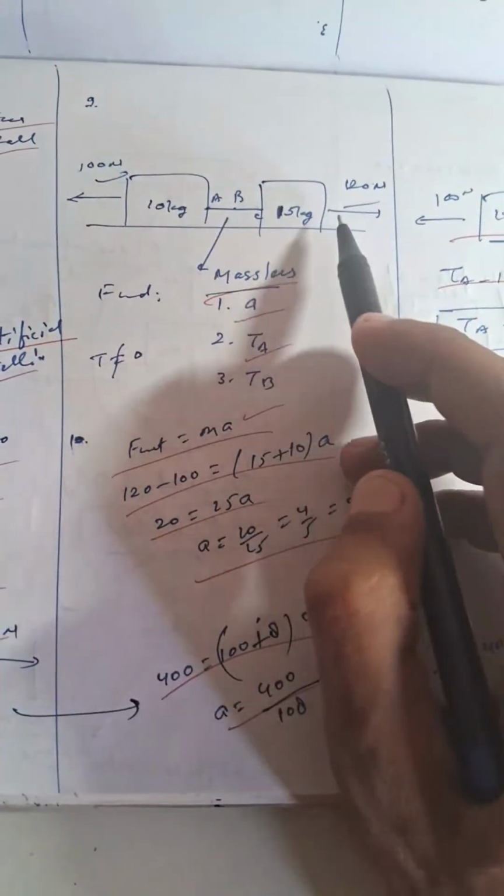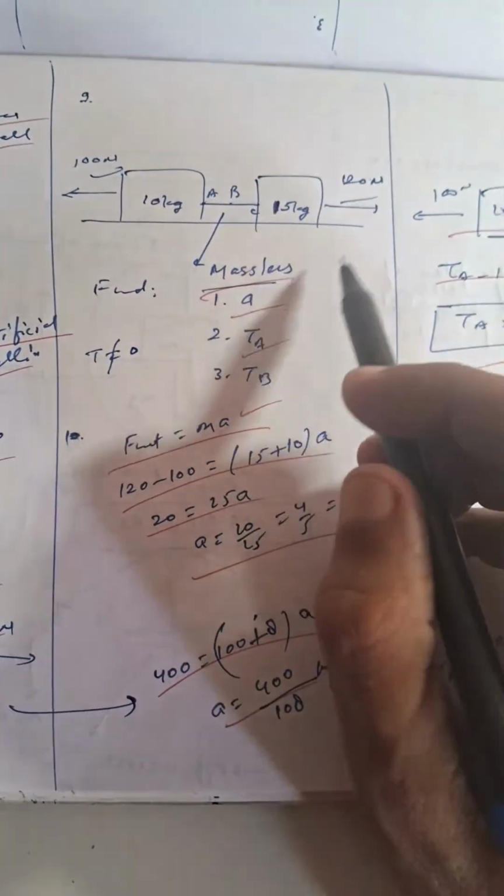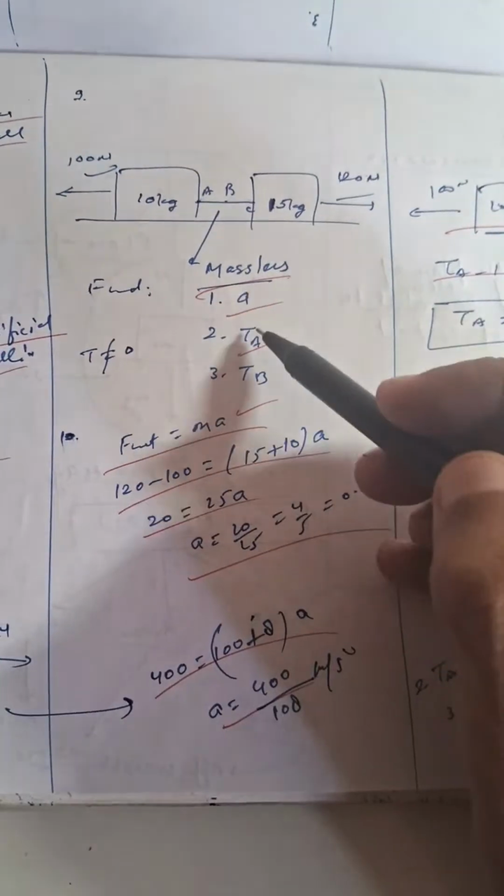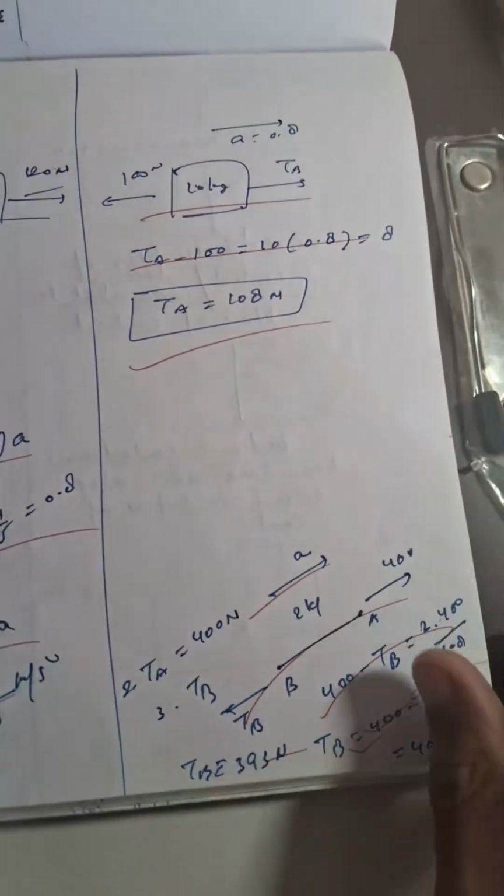Then we have two block problem in which forces are applied as shown in the figure. We need to find acceleration, tension at A, tension at B. These are the calculations for this. So this is another worksheet.